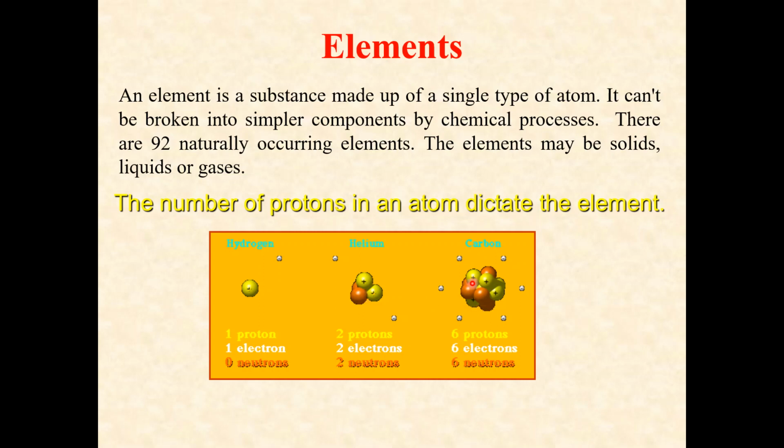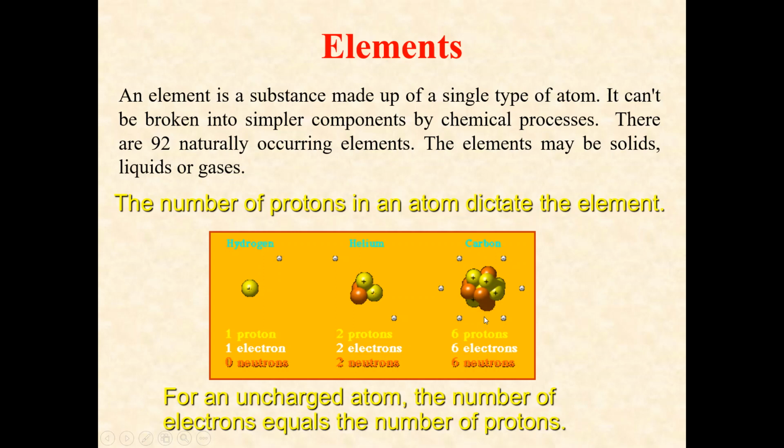Just like that, we have the carbon atom. The carbon atom has six protons, six electrons, and six neutrons. And just like we are mentioning here, the number of protons dictates the element. So here carbon has six protons, so the atomic number is 6, and it basically dictates the element carbon. For an uncharged atom, the number of electrons equals the number of protons.